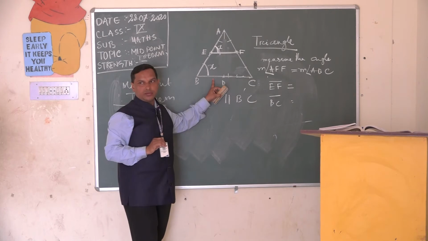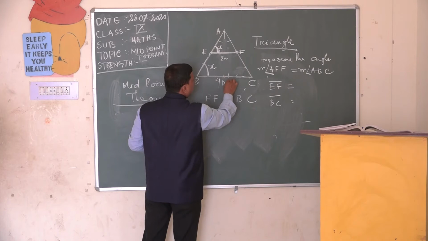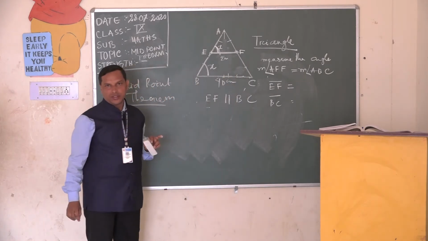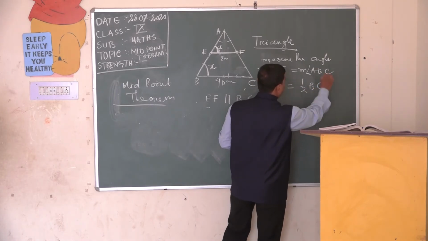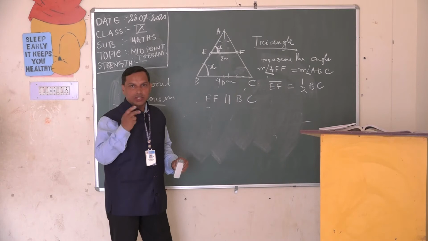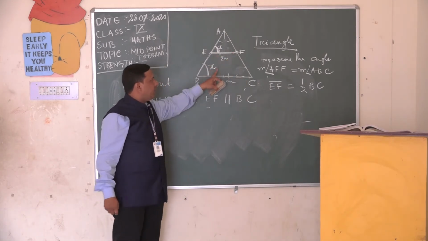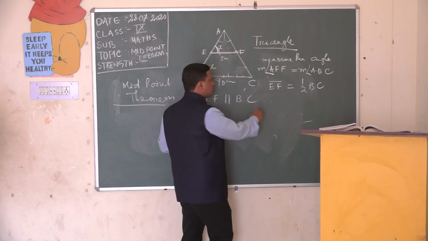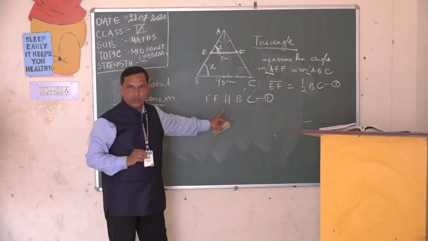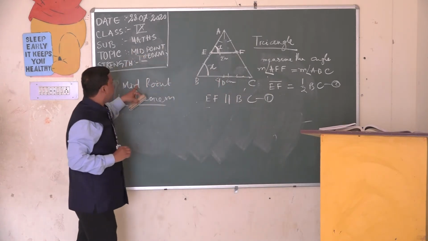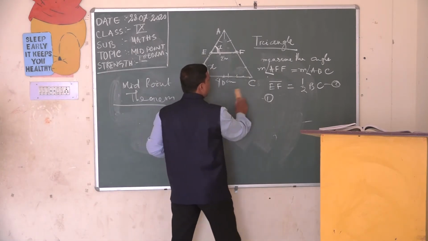We found that EF is half of BC. If we measure it, if EF comes to 2 centimeter, definitely BC will come to 4 centimeter. So what did we get? EF is equal to half of BC. So two things we can get here. One is EF is parallel to BC and EF is half of BC. From these two fundamental concepts, we are coming to the theorem, that is the midpoint theorem.